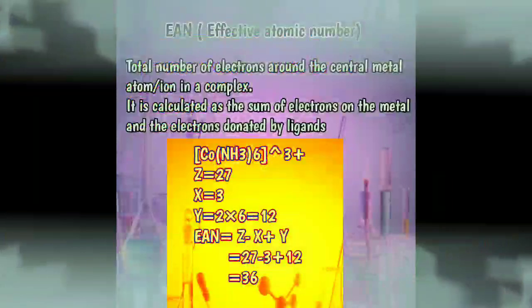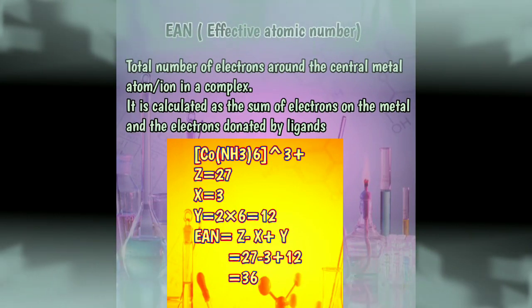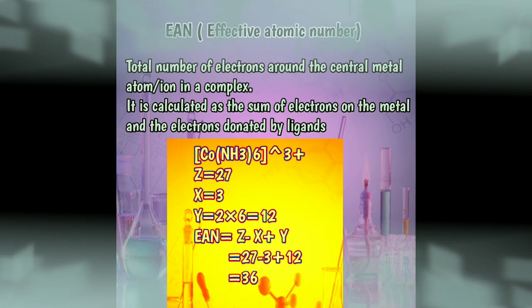In the example, cobalt has atomic number 27, that is Z is 27. When you calculate the oxidation state, cobalt has a plus 3 oxidation state, means X is 3, Z minus 3 plus Y. Every ammonia will donate its 2 electrons. You have 6 ammonia, 6 into 2, that is 12, means 27 minus 3 plus 12. You will get the answer as 36.